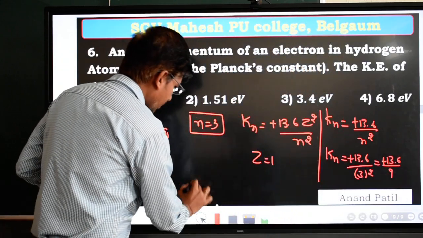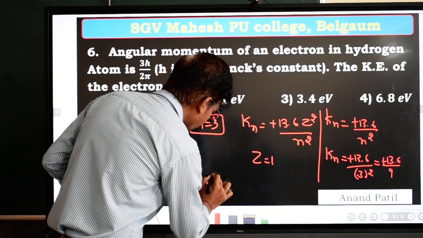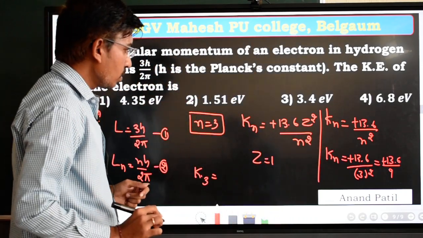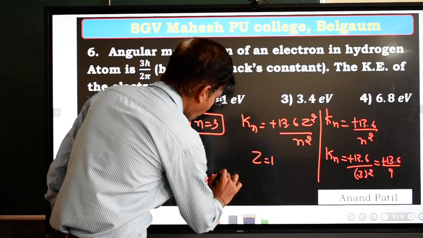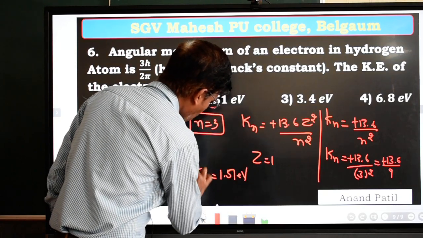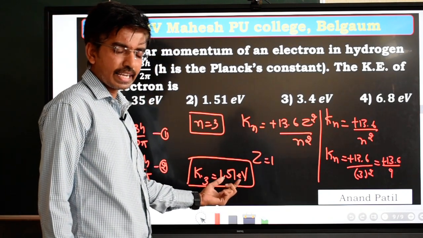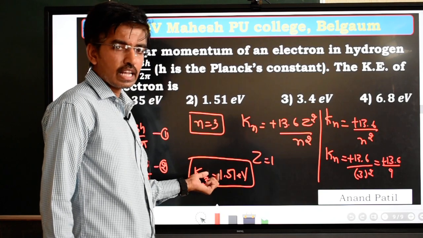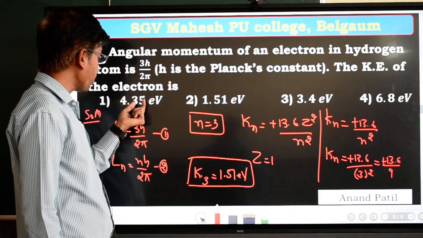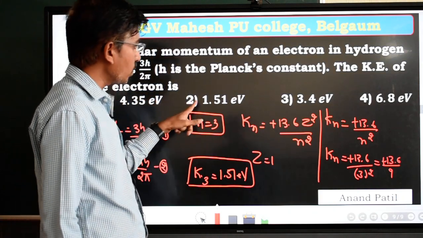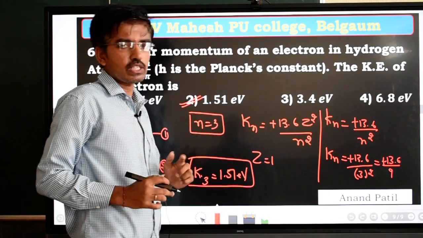I will just write the answer here. The kinetic energy of the electron in the third state, K3, becomes plus 13.6 divided by 9, that is 1.51 electron volt. This is the final answer, which is nothing but the kinetic energy of the electron in the third energy state. Now we will check the options one by one. Option 1, 4.35 electron volt, is wrong. Option 2, 1.51 electron volt, is the right option for this question.